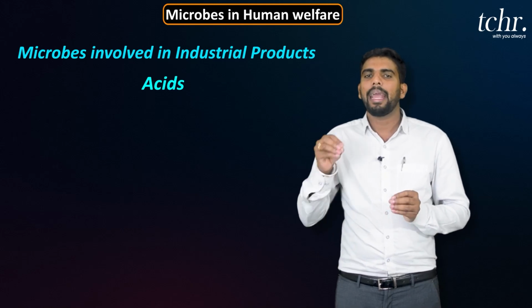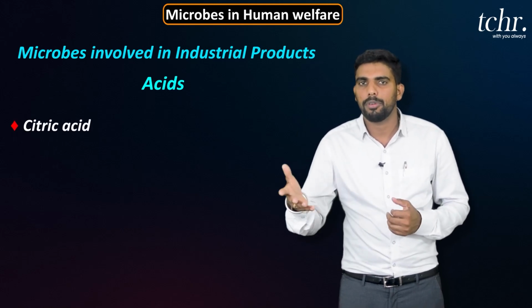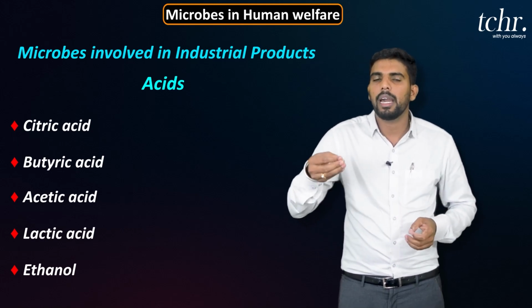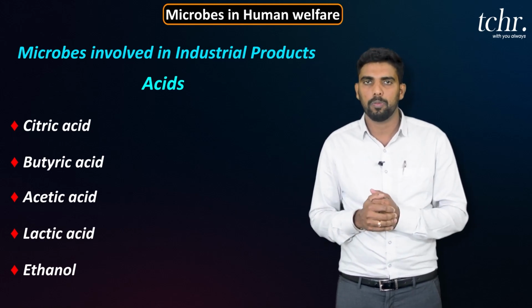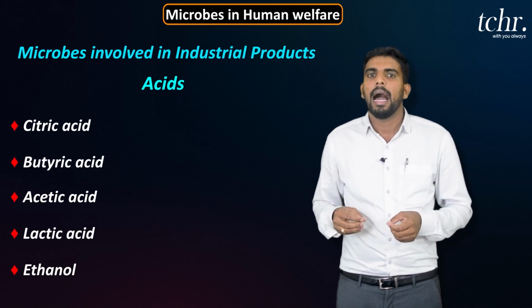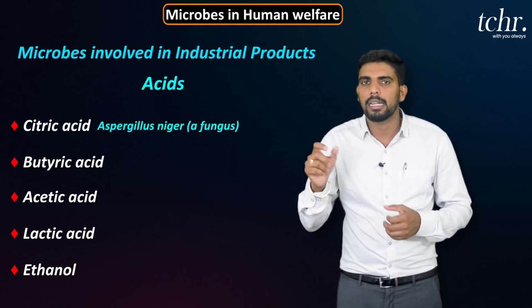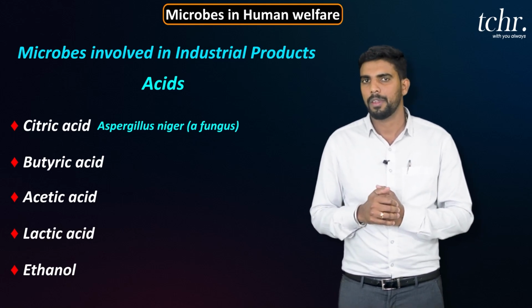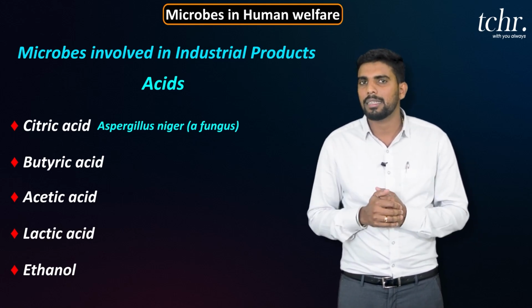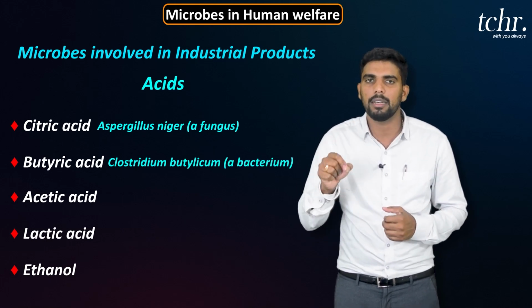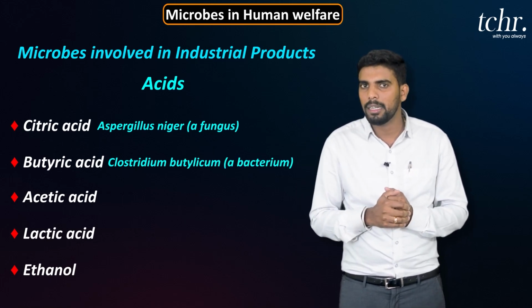Major acids like citric acid, butyric acid, and lactic acid can be extracted from microbes. For example, citric acid is extracted from Aspergillus niger fungi. Butyric acid is extracted from Clostridium botulinum bacteria.